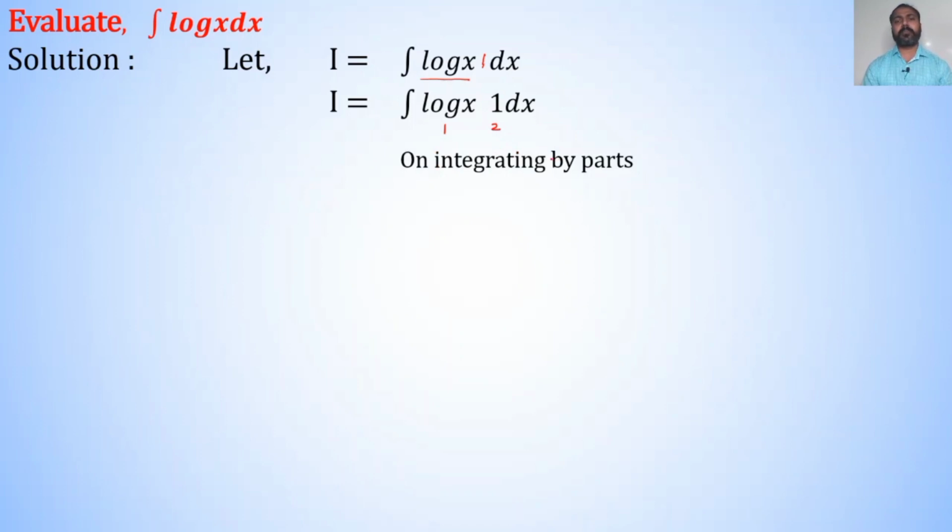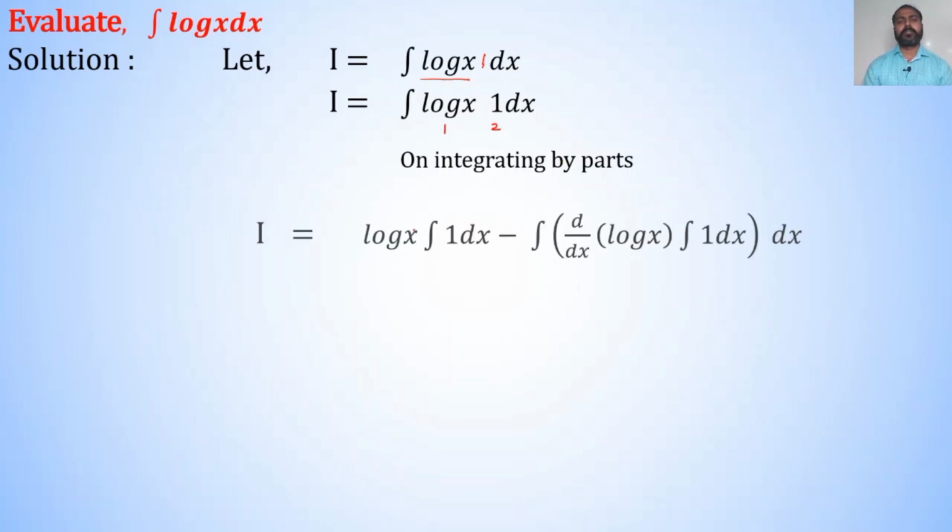And on integrating by parts, it says first as it is integration of second minus inside the integration derivative of first into integration of second. So, I is equal to log x as it is integration of 1 dx minus inside the integration derivative of log x into integration of 1 dx, here integration is done with respect to x. We know that integration of 1 dx is x, also derivative of log x is 1 upon x and integration of 1 dx is x.